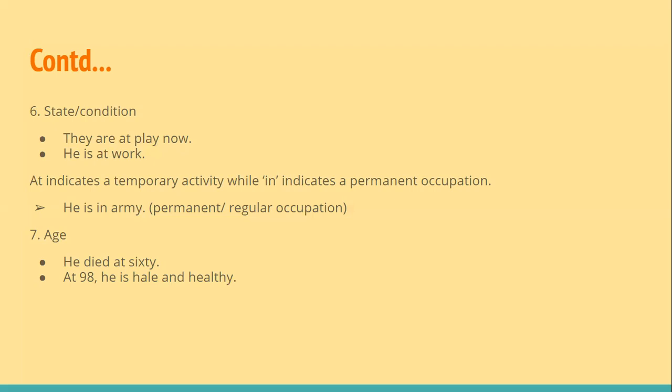Then at is also used to denote age. When we are talking about age, he died at 60. It means he died when he was 60 years old. So it denotes age. At 98, he is hale and healthy. So at the age of 98.